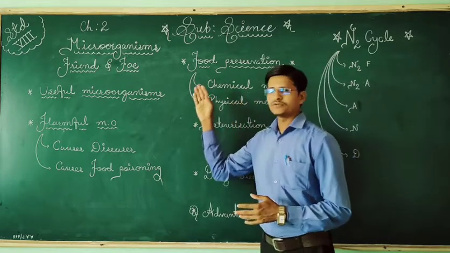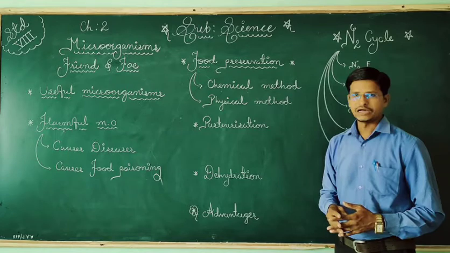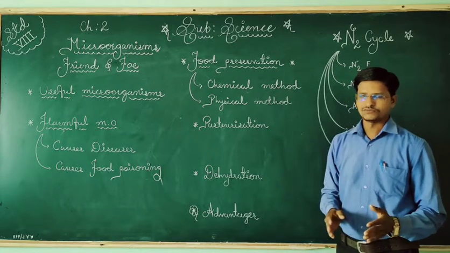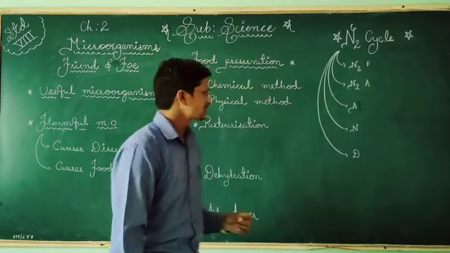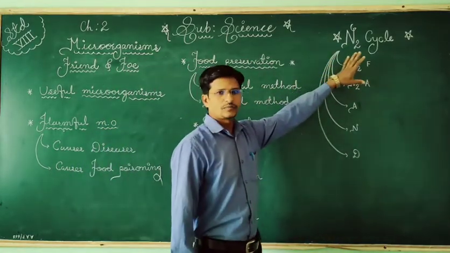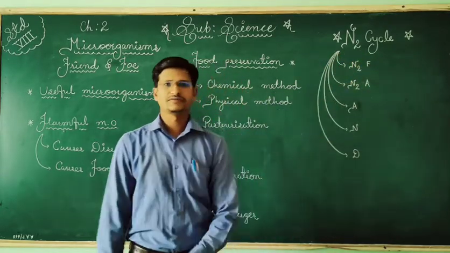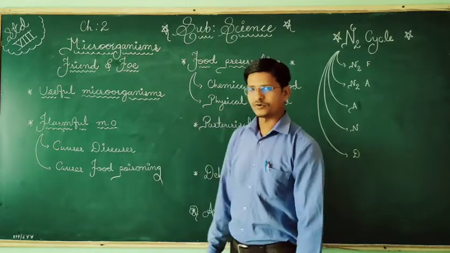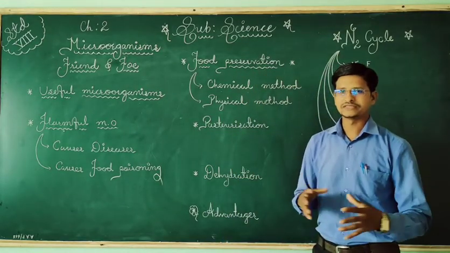And the next topic for discussion is food preservation, how to prevent the food from spoiling. So that we will discuss, and different methods are there. And the last topic is the nitrogen cycle. In that also different points are there. These are the major topics in today's discussion.